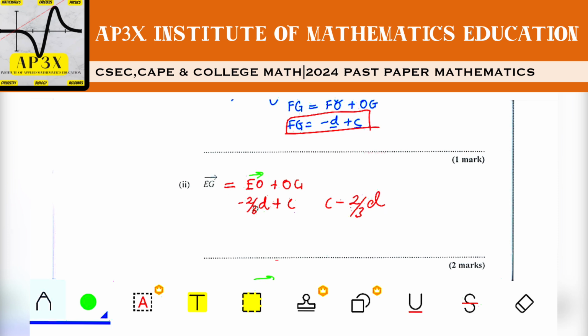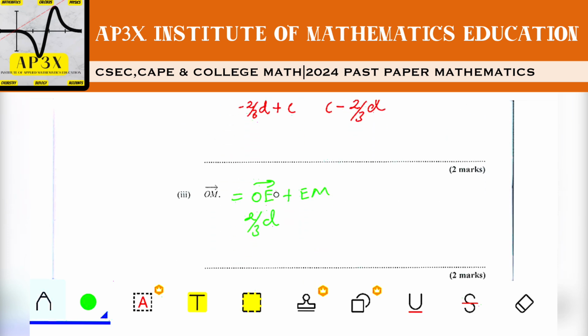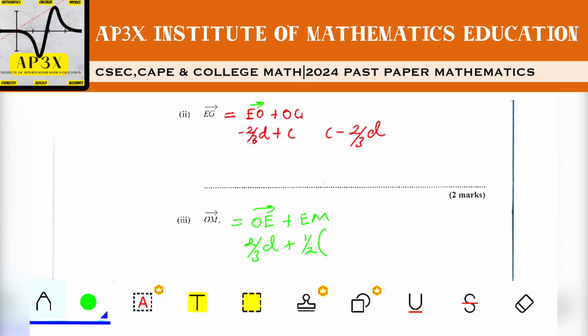So EO was negative 2/3 D. Obviously then OE is going to be positive 2/3 D. And then of course EM, we just established that that is going to be half the length of EG.